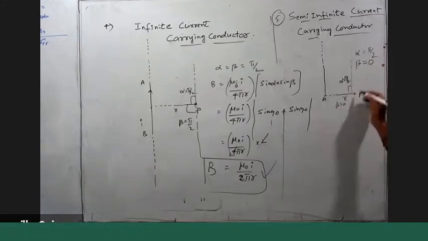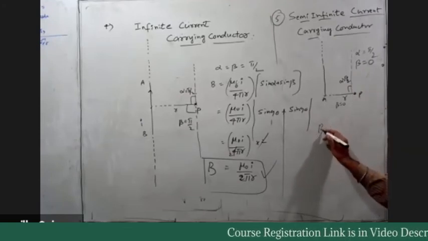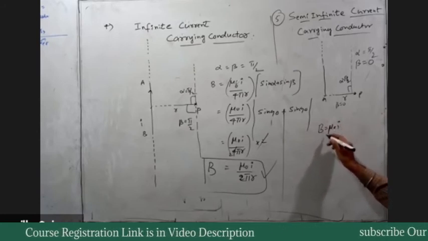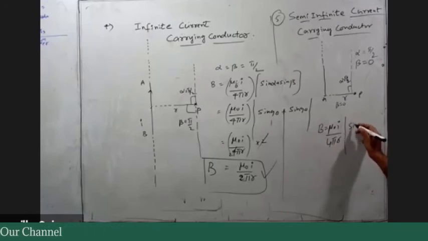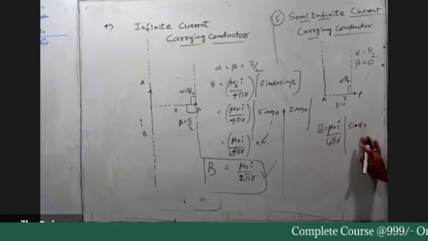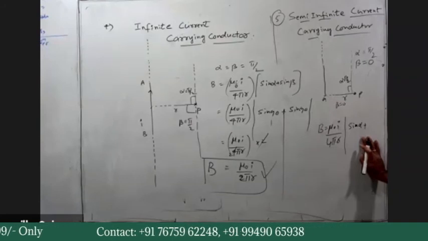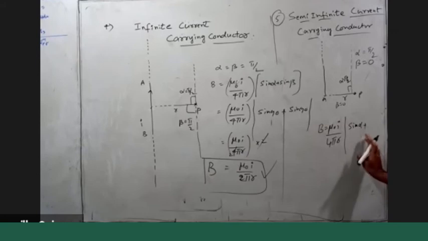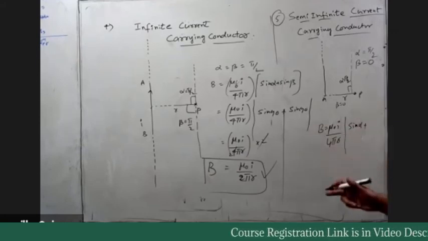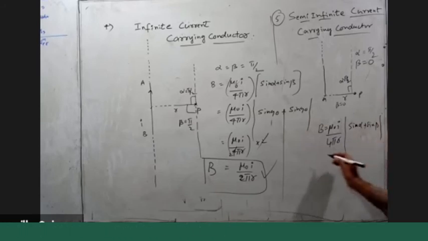Then the field at the point P is, using the same standard formula, mu naught I by 4 pi r of sine alpha plus sine beta. Keep this fundamental formula in your mind. Whenever there is a current carrying conductor, you can calculate the field induction by this expression: mu naught I by 4 pi r, sine alpha plus sine beta.